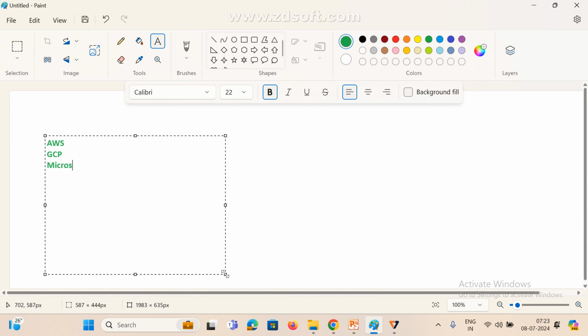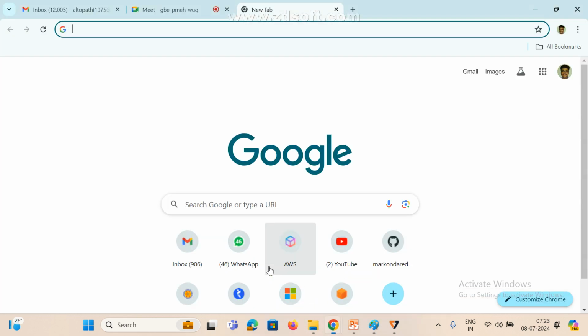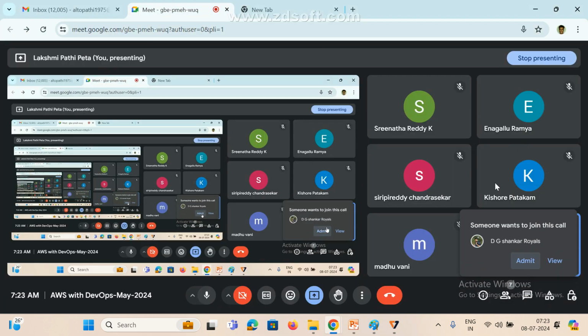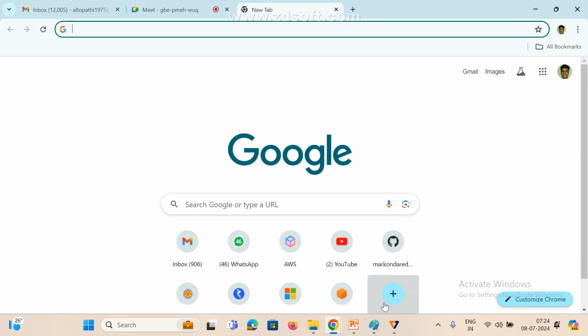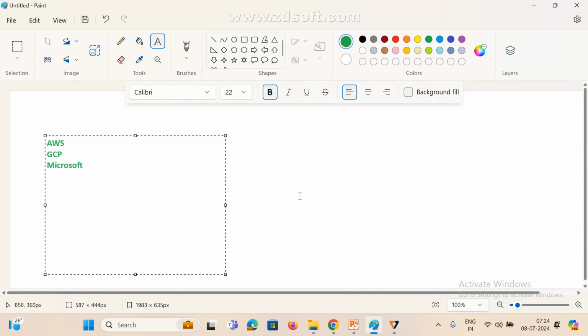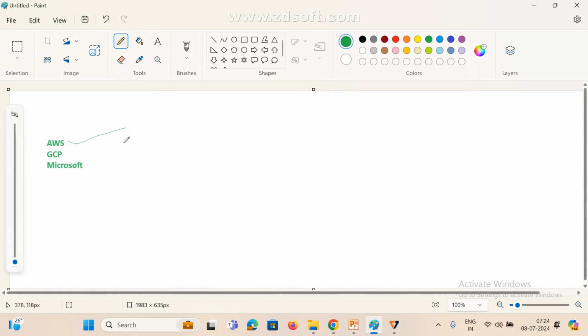Microsoft Azure and all. Someone has joined. So as of now, I need one instance. If you want to create any infrastructure, this is a cloud. So in AWS, now we know how to create instances and all, how to create a VPC, IAM, S3 bucket, auto scaling and load balancer. There are many things, right?